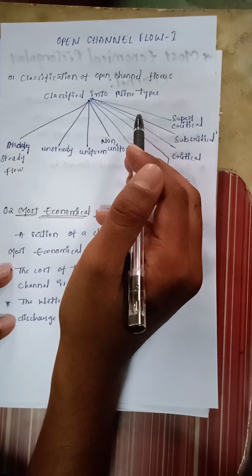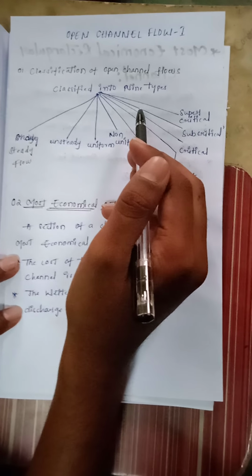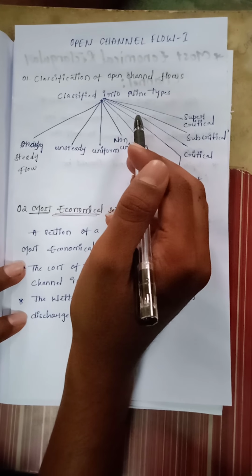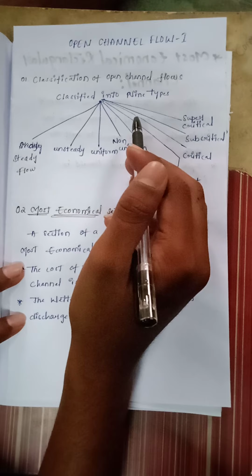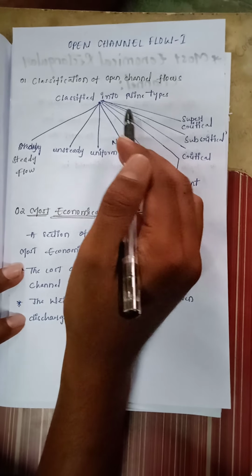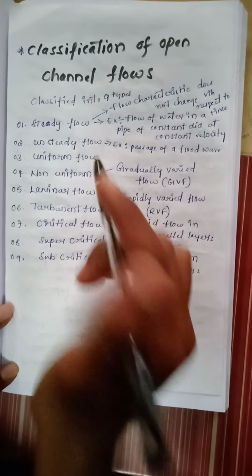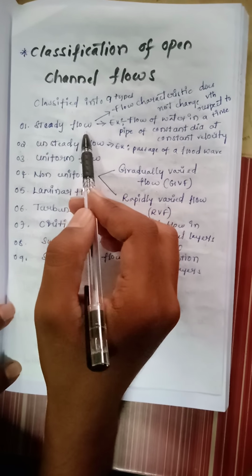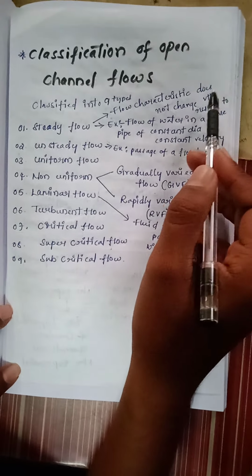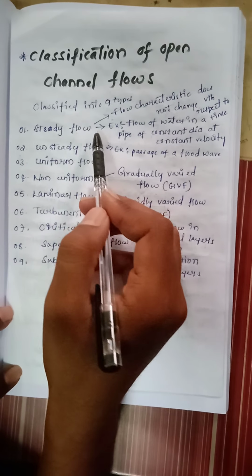Already I think you people are familiar with these types of flows in hydraulic subject 1. But again I want to repeat it for you people. Okay, let us briefly discuss about the classification of open channel flows. Let us discuss about steady flow. Steady flow is defined as the flow characteristics do not change with respect to time.